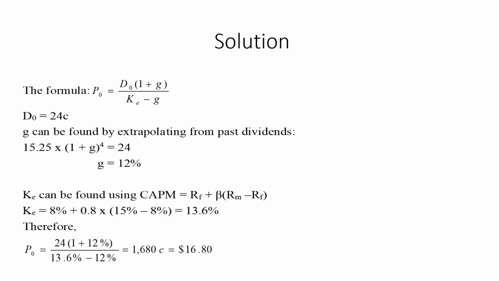Therefore P naught is equal to 24, that is D naught, multiplied by 1 plus 12%, that is the growth, divided by 13.6%, that is the cost of equity, minus the growth. We will get 1680 cents, that is 16.80, as the value, or as the market capitalization.